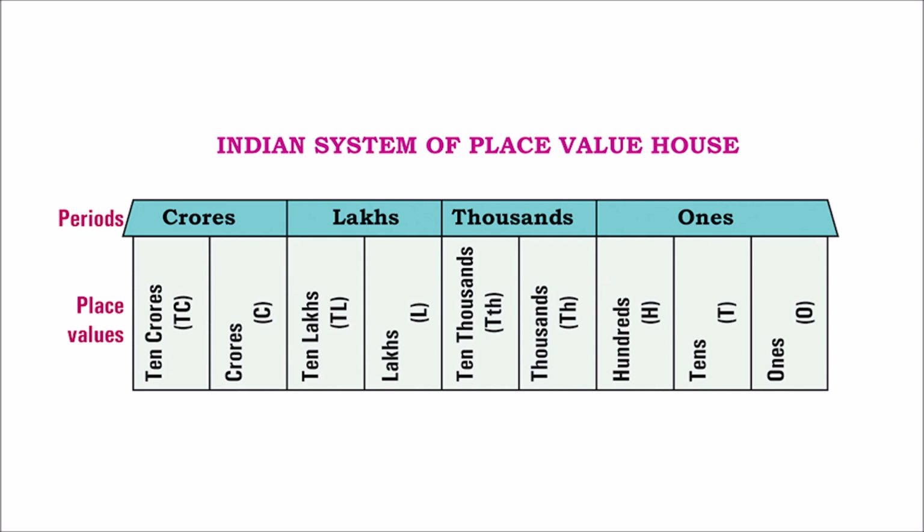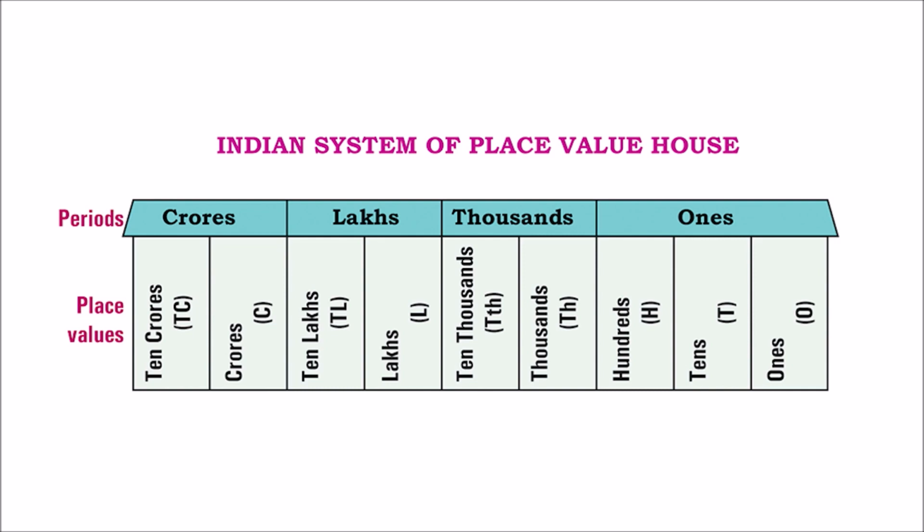If we have to go from the right side, you will see on the extreme right you have ones, tens, hundreds, thousands, 10,000s, lakhs, 10 lakhs, crores, 10 crores. This is how the place values are in the Indian system.